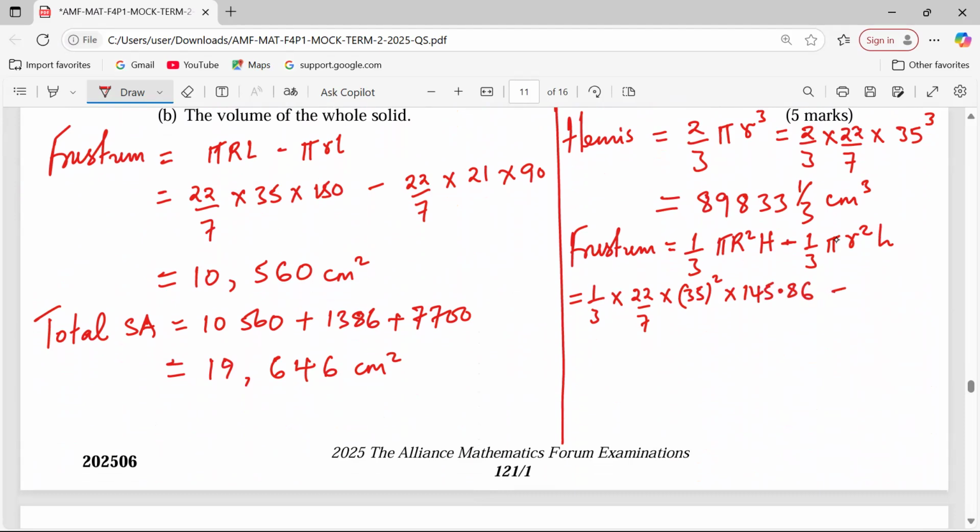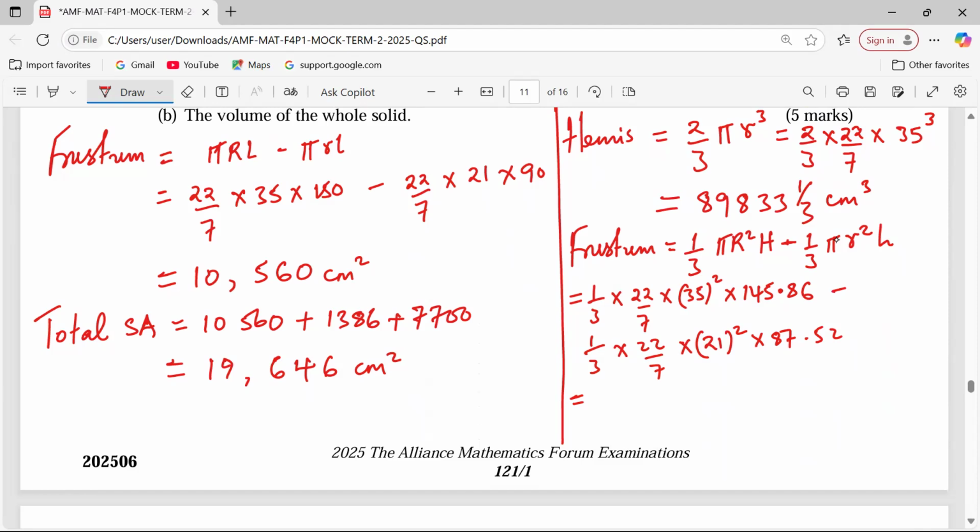145.86. Then I shall subtract a third pi, then a radius of 21, sorry. Then the vertical height, 87.52. So let me get these specific values. A third by pi times 35 squared times 145.86.